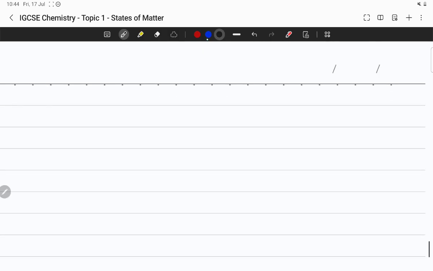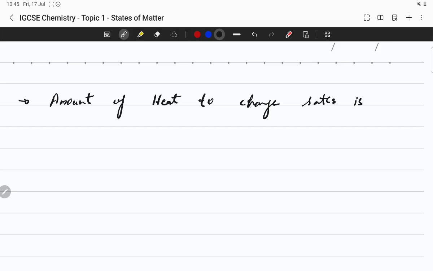Another thing you need to keep in mind is that the amount of heat required to change from solid to liquid to gas would be different. The amount of heat to change states is different for different substances.